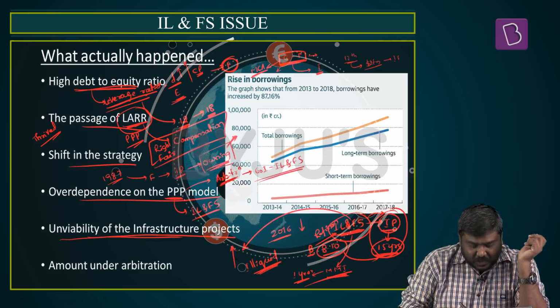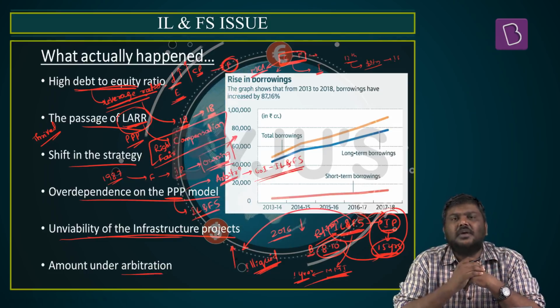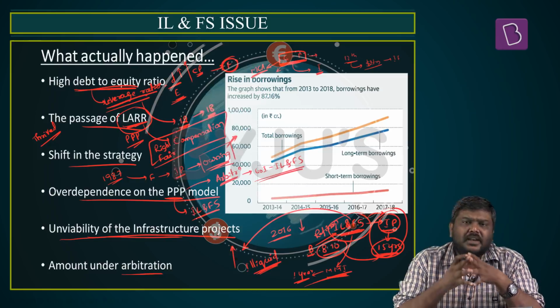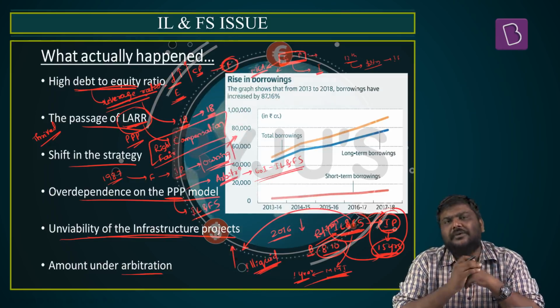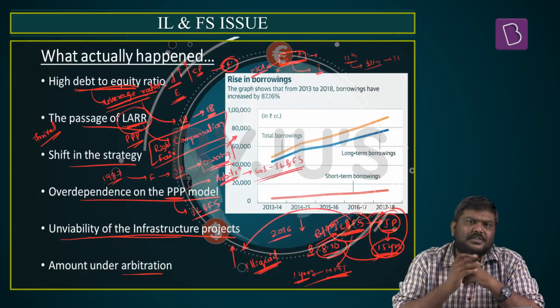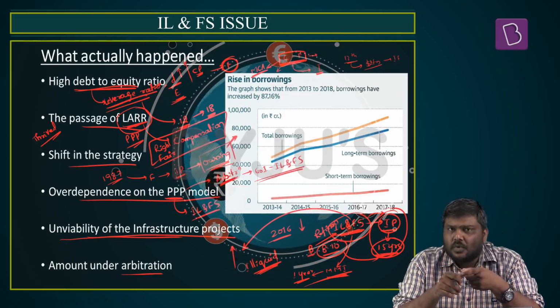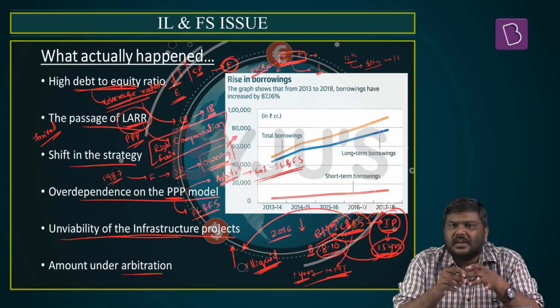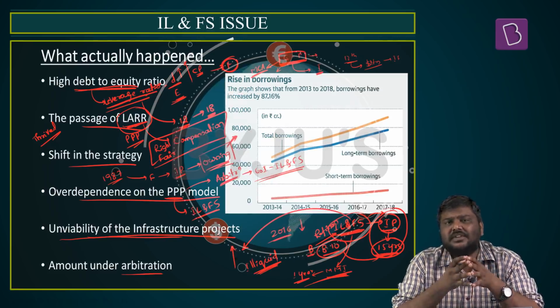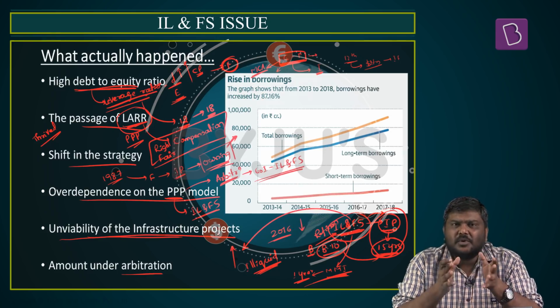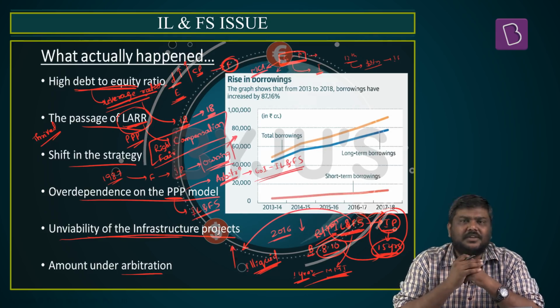The next one is the amount under arbitration. As already mentioned, IL&FS is demanding a huge payment from the Government of India. But the Government of India's opinion is that there have been huge delays, a huge increase in the cost of the project, and delays in delivery of the project. As a result, they will not be paying this much, they'll be paying substantially less.